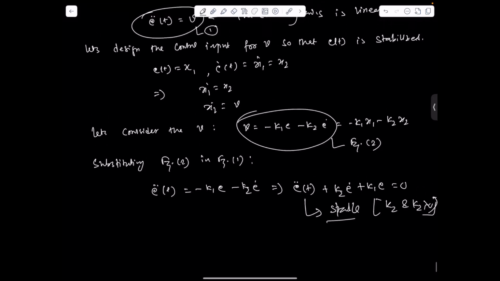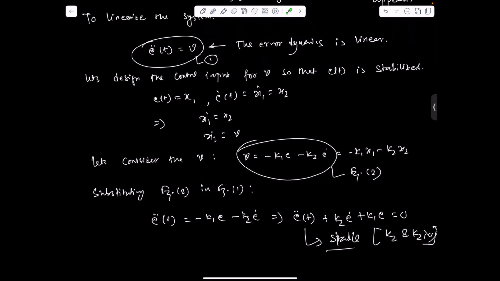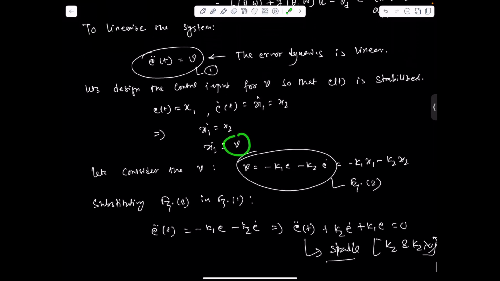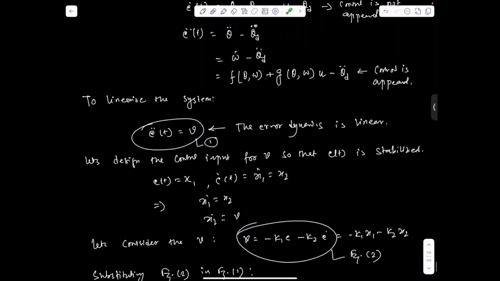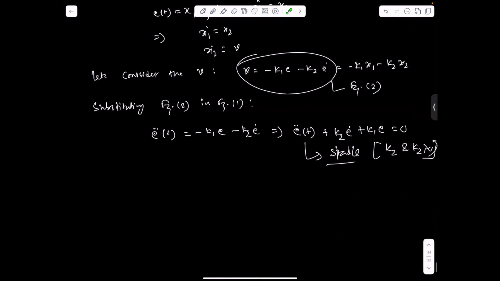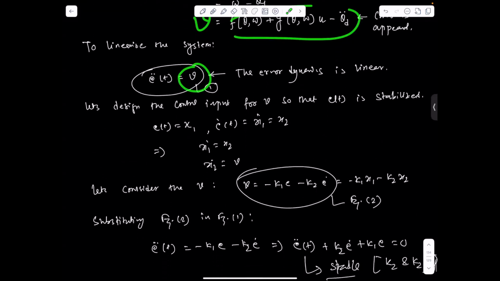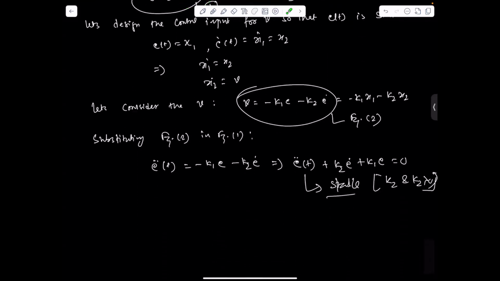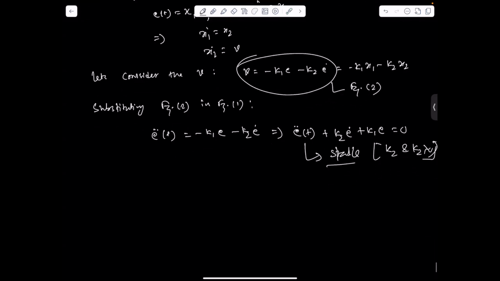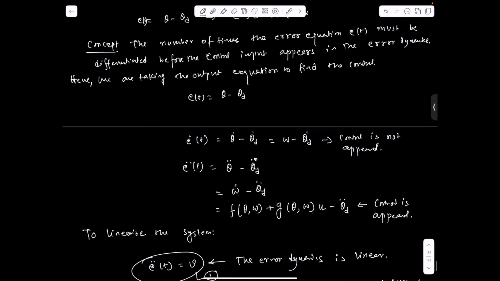So now we'll substitute this v here, the expression of v. This is also v because e double dot of t we have assumed to be v. So v equals this whole expression. Now we can write the control for the system.